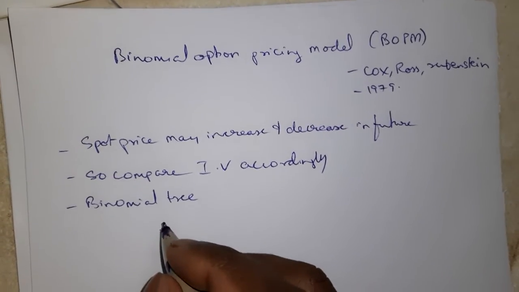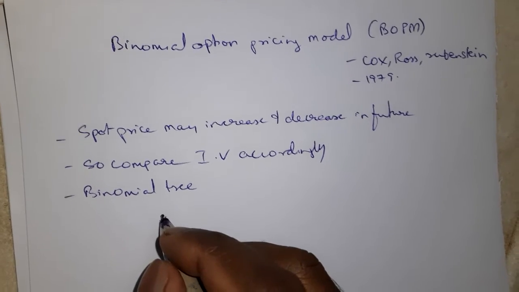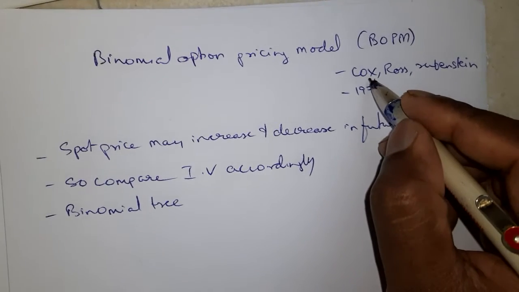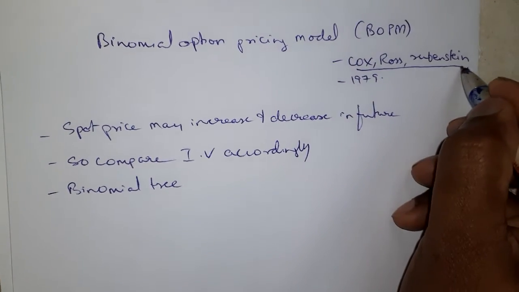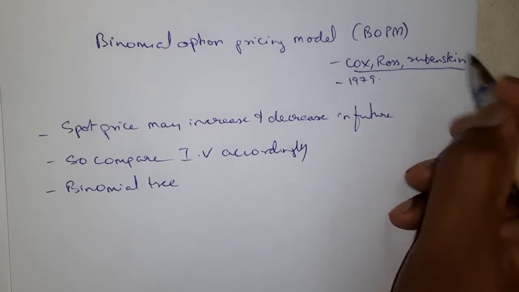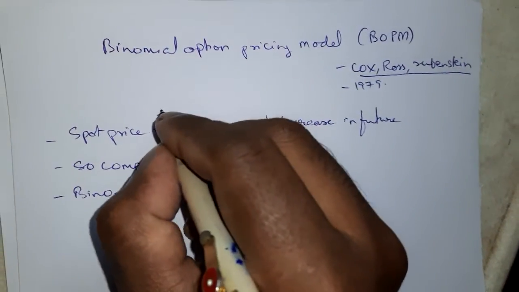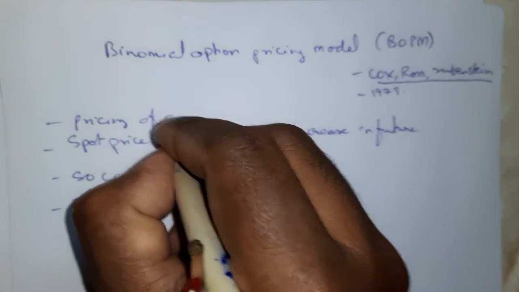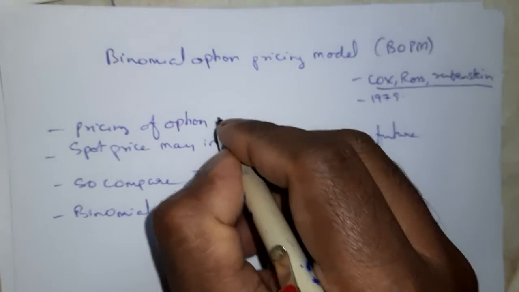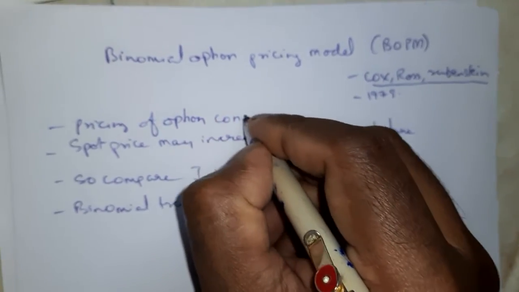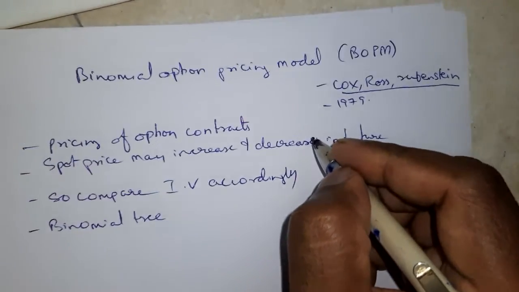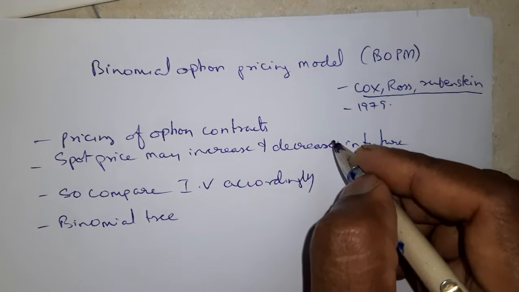I will explain the binomial option pricing model in short. This was introduced by Cox, Ross, and Rubinstein. Now, why are we using this? Because we are using this for pricing of option contracts, to find out the fair price or fair option premium for charging from the long.